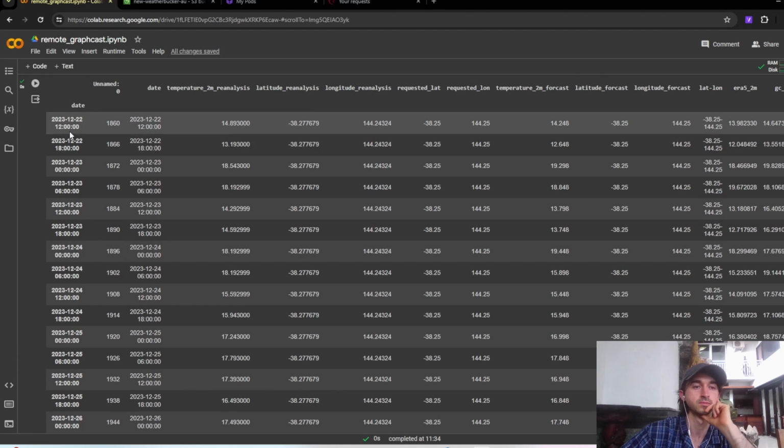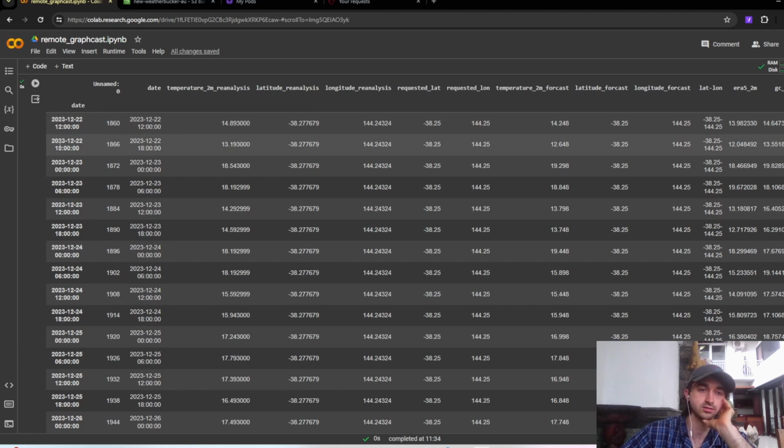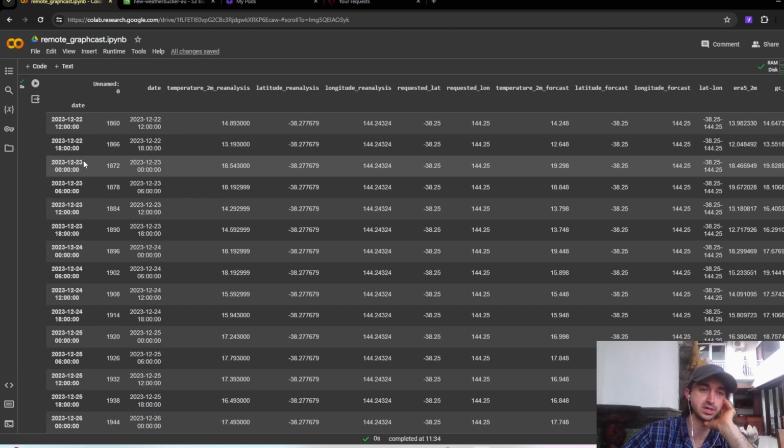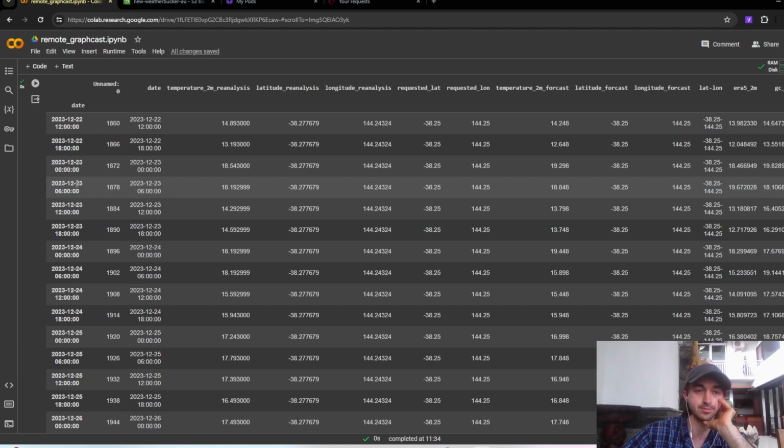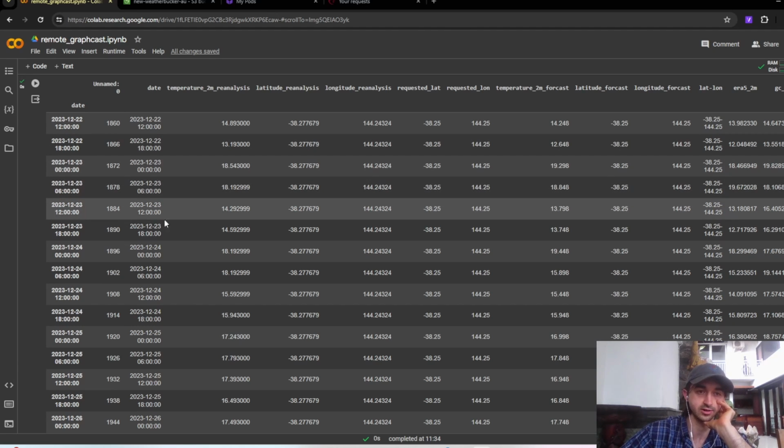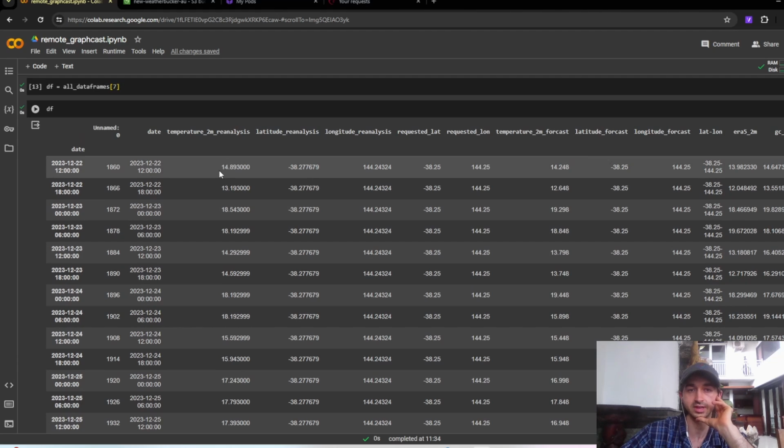So it's 12 a.m. on the 22nd, then 6 a.m., 12 p.m., 6 p.m., then midnight on the 23rd, etc. And then you have the actual temperature of the OpenMeteo reanalysis, and the latitude and longitude of the OpenMeteo reanalysis. Then you have the temperature of the OpenMeteo forecast. And then you have the temperature from the ERA5. And then finally, at the very end, you have the temperature from the GraphCast.